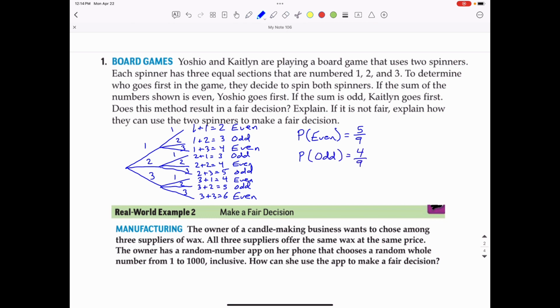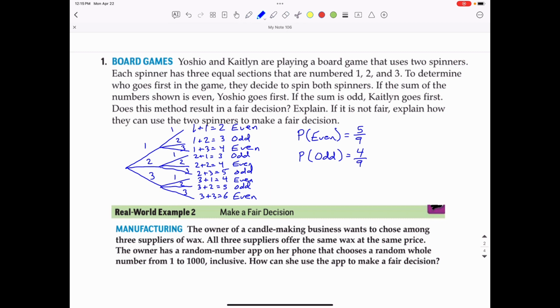So the probabilities are not the same, so this is not a fair game because whoever has the even possibility, which appears to be Yoshio, has a better chance of getting to go first. So how can they use the 2 spinners to make a fair decision?